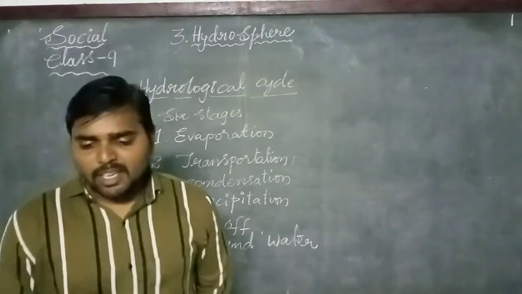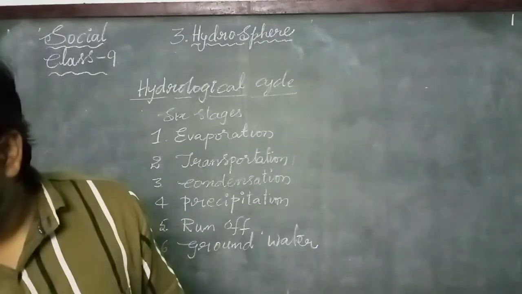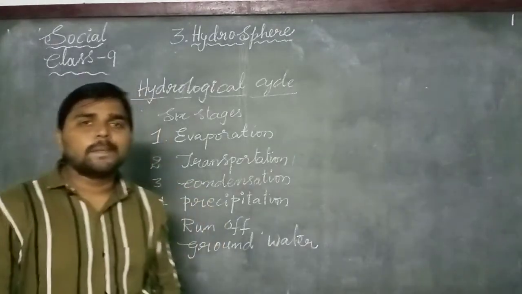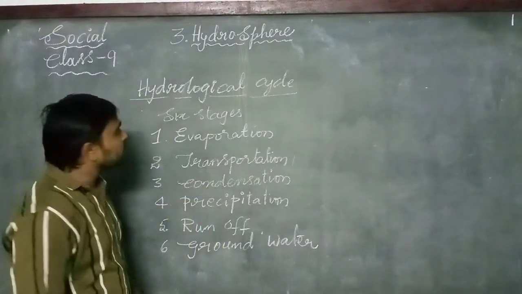Okay, now let us see about the composition of water, fresh water and saline water on the surface of the earth.